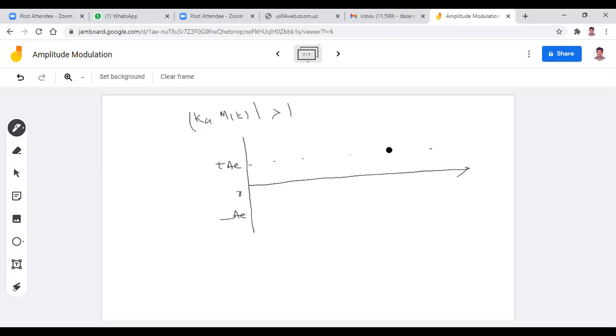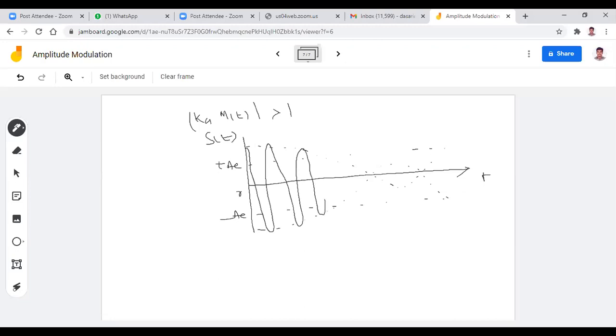Here also the carrier signal amplitude changes according to the message signal. But just observe here. This is S of t and this is t, for the case Ka m of t greater than 1. So the amplitude modulated signal is like this. It changes like this.